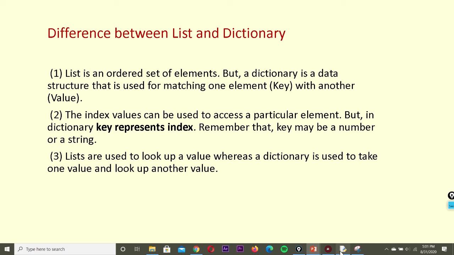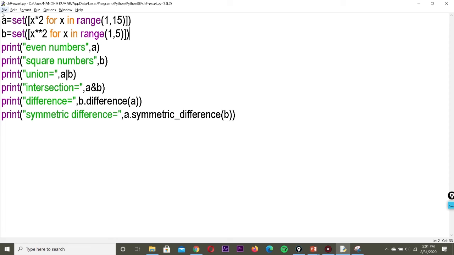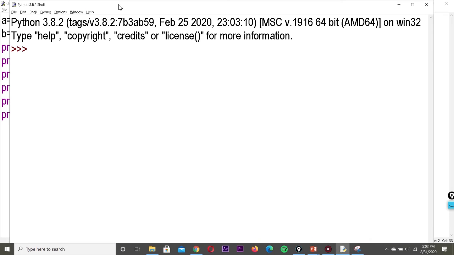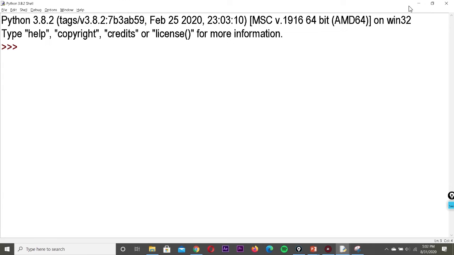Now we shall execute the dictionary and see how it is working. So I'm going to initialize one dictionary. Let it be D is equal to, curly braces. First we have to mention the student details I'm going to display. So the first one will be roll number. So R and O, everything I'm typing in small letters. Since the key can be any valid data type, either a number or a string can be used.